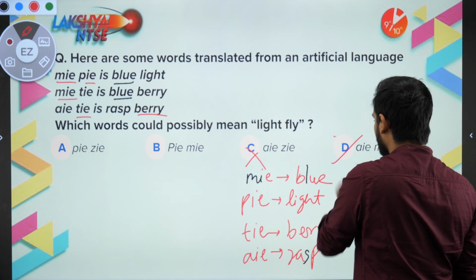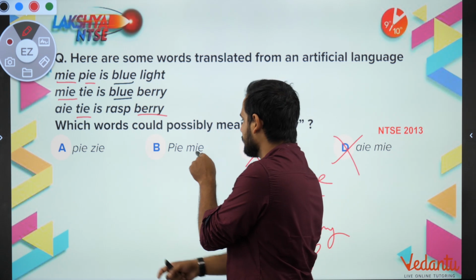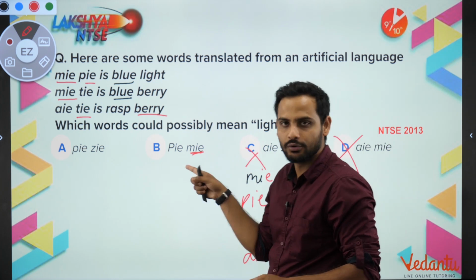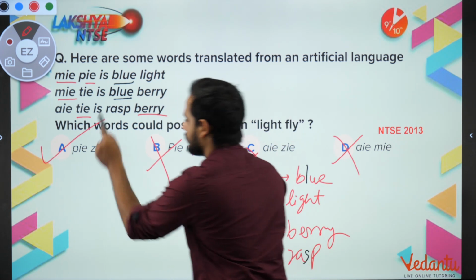So C and D are wrong. Now pi should be there, but here it is saying pi mi. And I know mi is blue. So it means light blue, which is wrong. So the correct answer is A, pi xi.